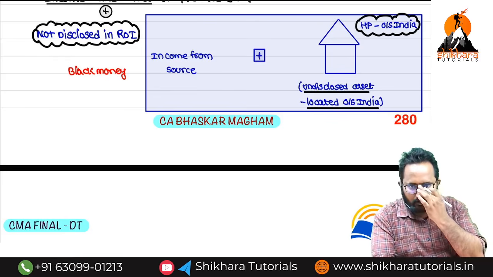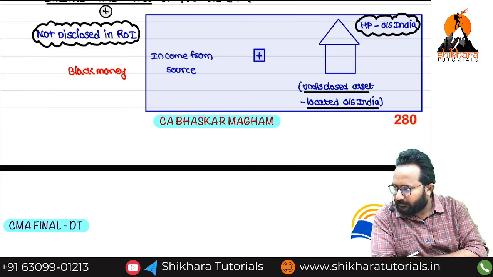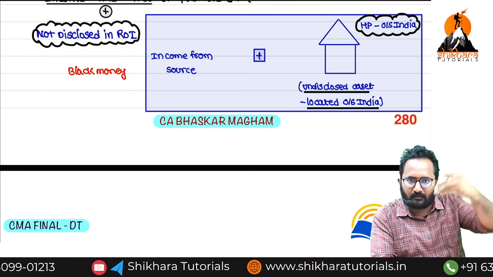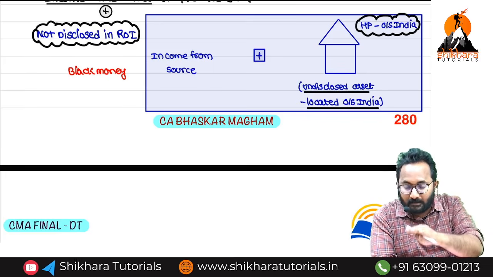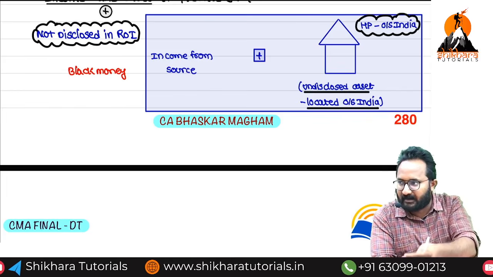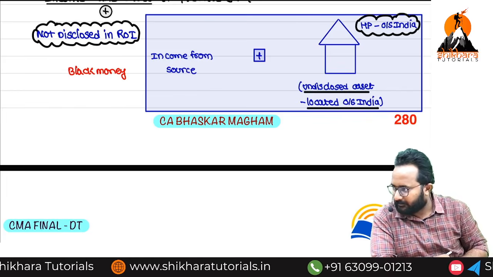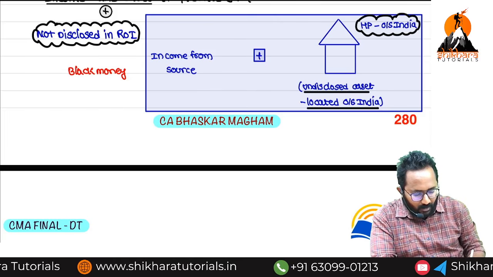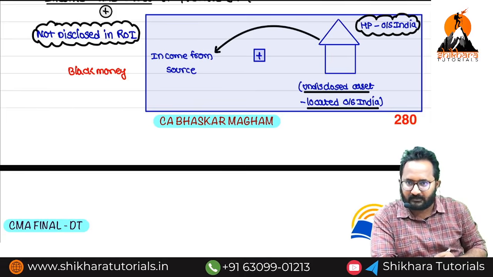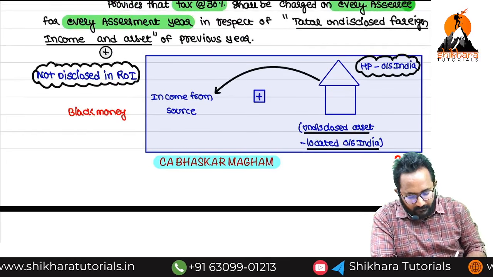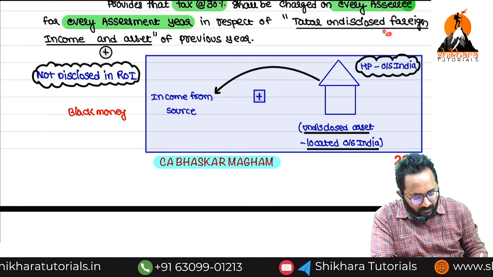During 2015, for example, I invested some amount in a house property located outside India, but that year I did not mention these details in my return of income. Now, on this house property, can I generate some rental income? Yes, that is undisclosed foreign income.